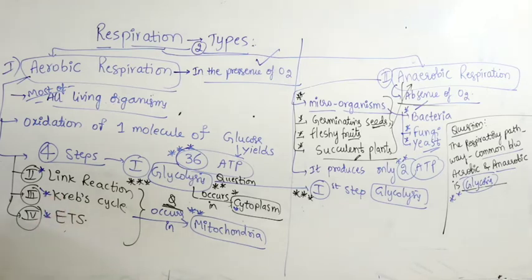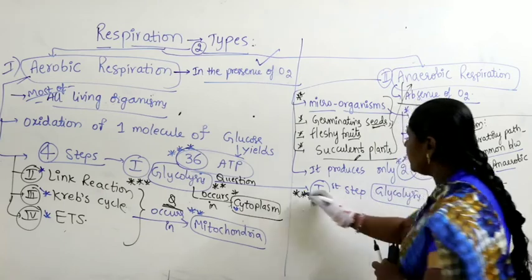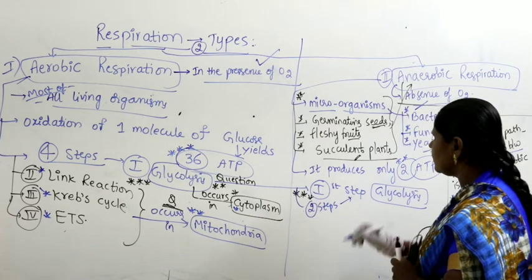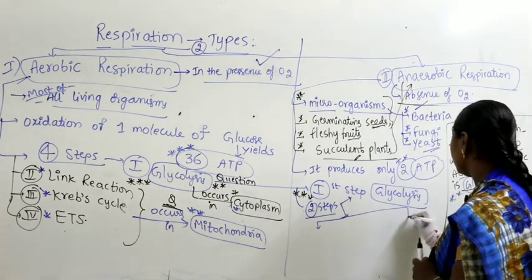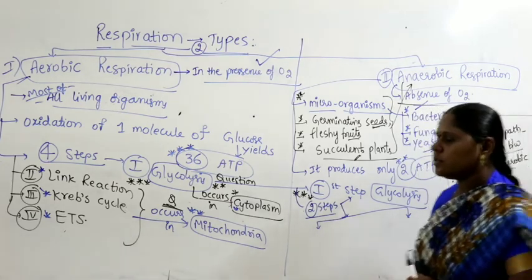Very important. Now coming to anaerobic respiration. Anaerobic respiration occurs in 2 steps. The first step is glycolysis. The second step is called fermentation, and it is of 2 types.